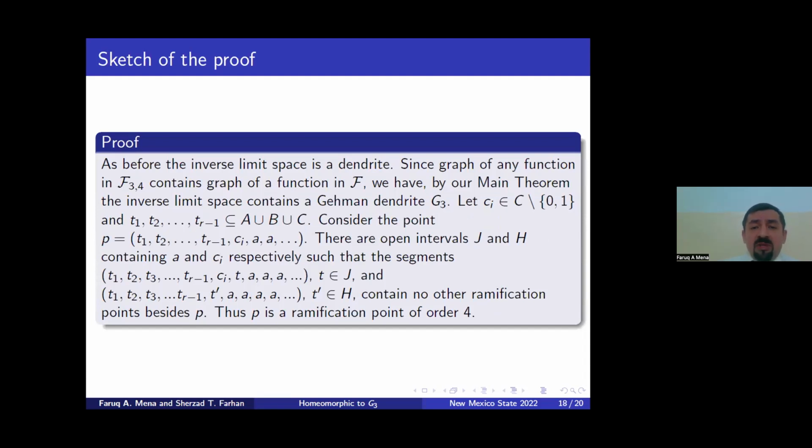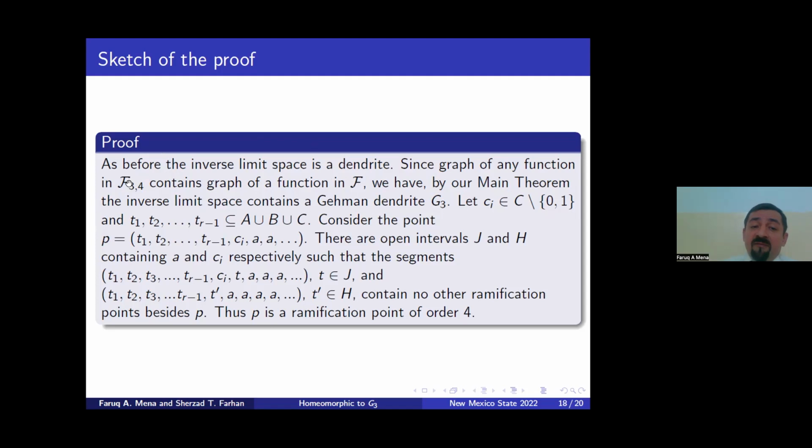As in the previous theorem, the inverse limit is a dendrite because we know that the pre-images of points are continua and the graphs are locally connected, so it's locally connected, and it has trivial shape because the pre-image of every point has trivial shape, and it's one-dimensional, so it's a dendrite, like before. Since the graph of any function in F_{3,4} contains a graph of a function in F, by our main theorem the inverse limit contains the German dendrite G3.